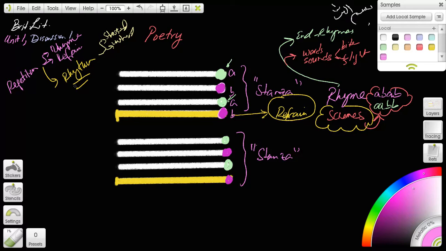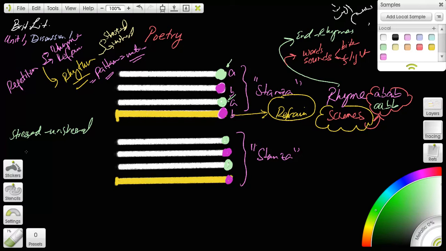And the pattern of rhythm is called a meter. Now I believe there's a bigger discussion on this, so I don't want to go into too much detail. But when there are stressed and unstressed syllables, they create a pattern.